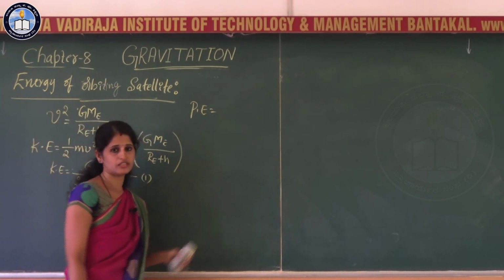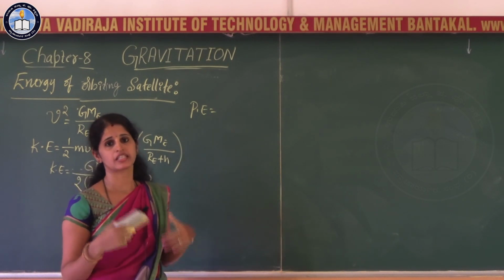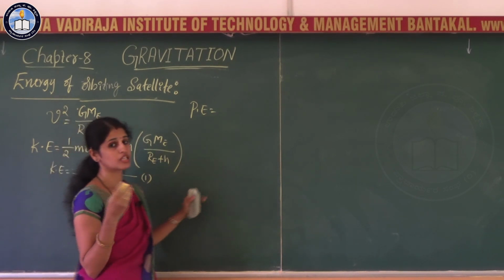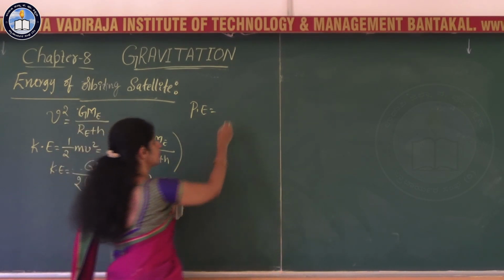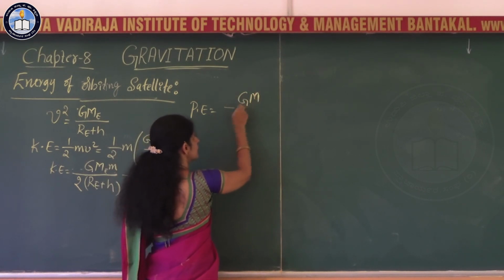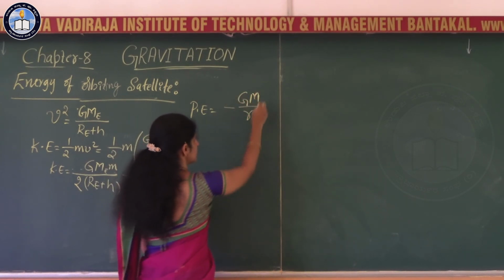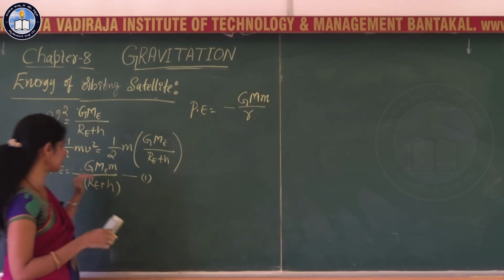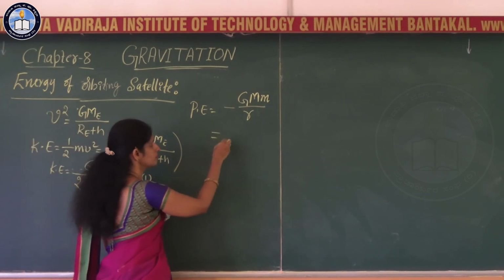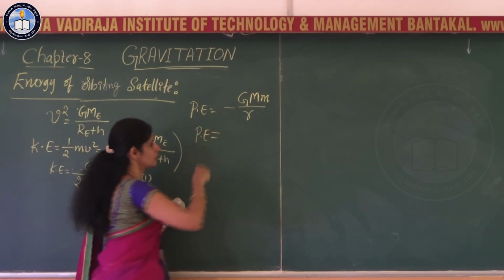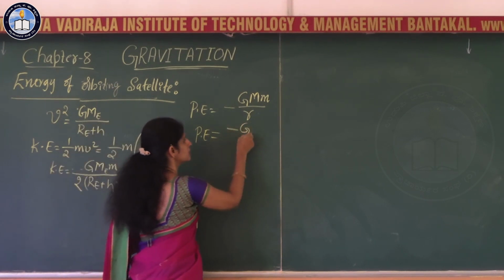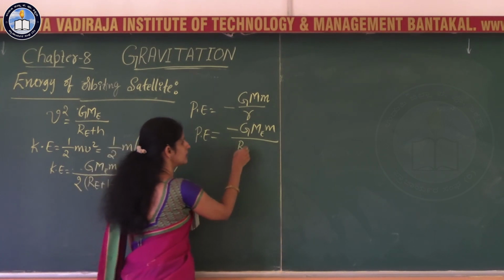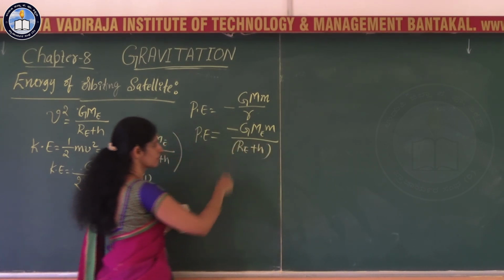When an object is raised above the surface of the earth, the potential energy possessed by that object is given by minus G M m by R. Here R means Re plus H. So using the same expression, the potential energy of the satellite is equal to minus G, mass of the earth, mass of the satellite, divided by Re plus H.